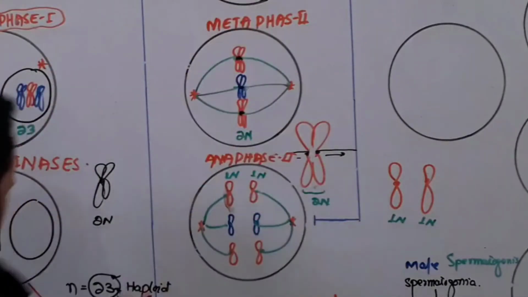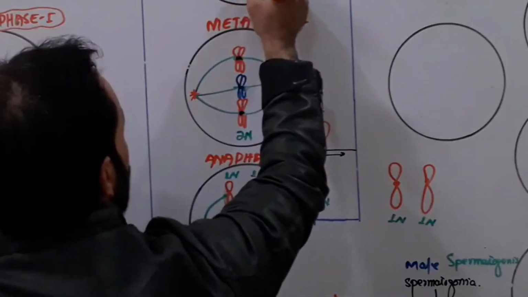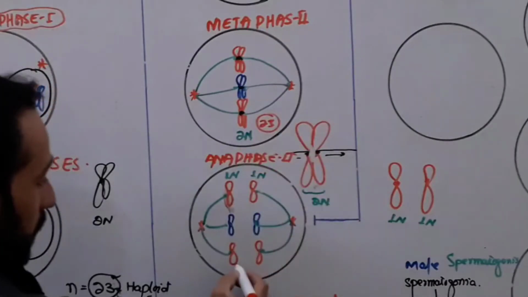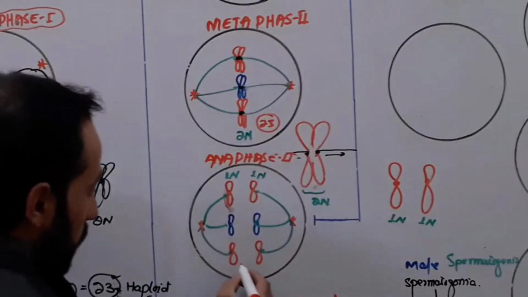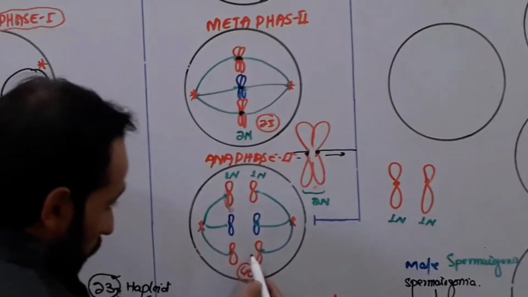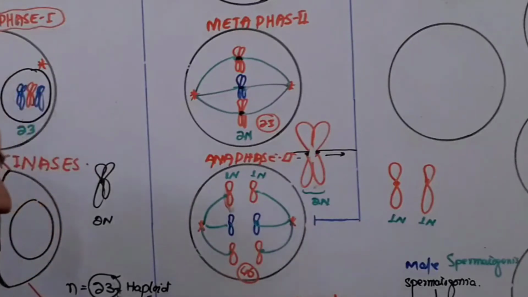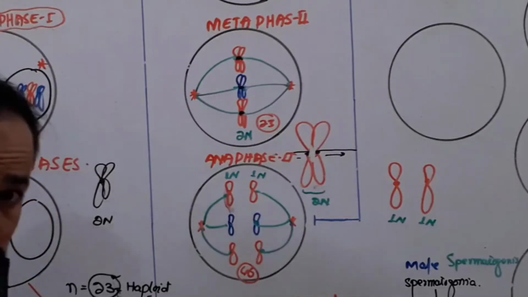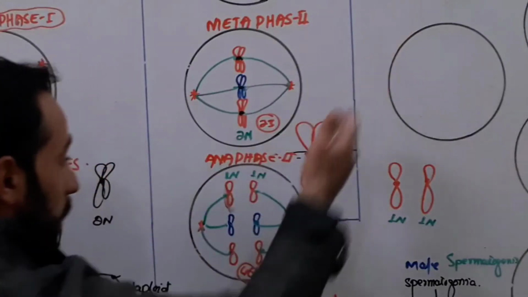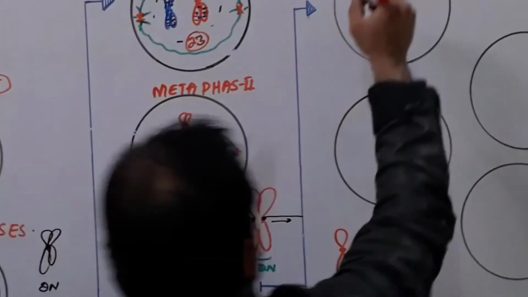We know that this cell has received 23 chromosomes. So here is the number of chromosomes, 23, right? Here also 23. Now you can see 23 has been multiplied by 2. So how many chromosomes? 46 chromosomes. Now 23 will move towards that pole and 23 will move towards this pole with half amount of DNA. The DNA has been halved. Let's move forward. After anaphase 2, we are entering telophase.